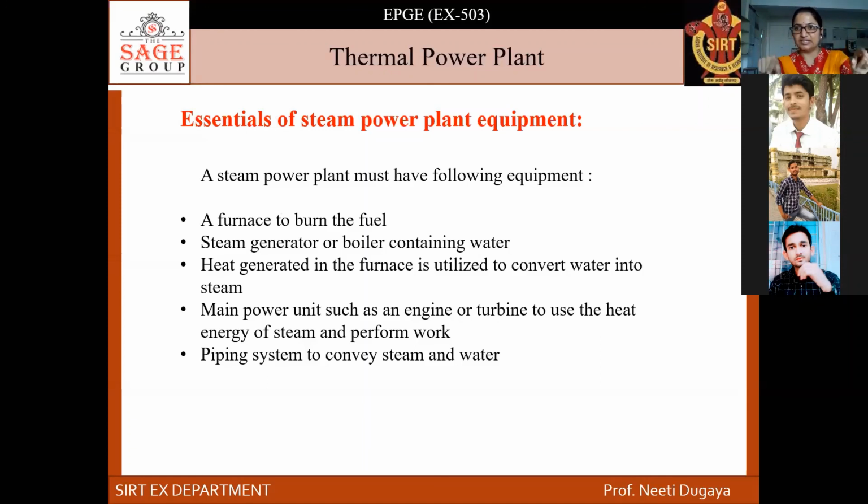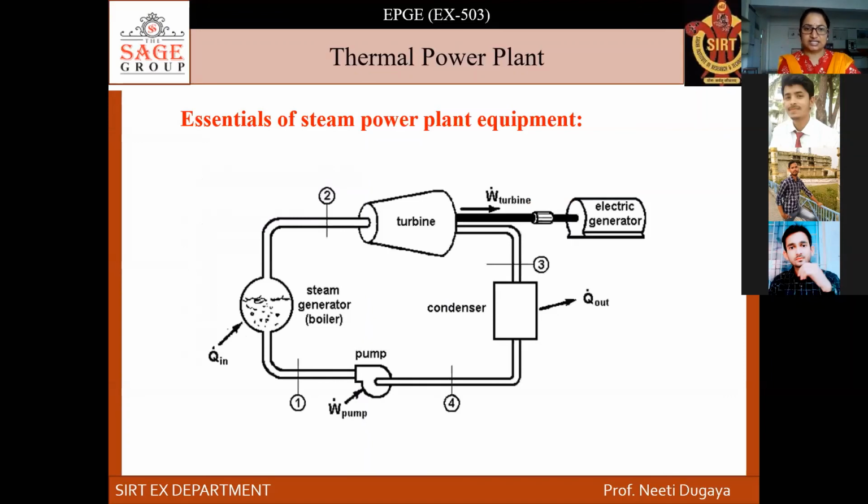We have seen that layout video, where the pipelines and the connectivity are. Here we have the ducts and the power pipelines. You can see how the steam is being transferred. This is the essential steam power plant equipment, the most basic diagram of a thermal power plant. We will discuss it in detail later, according to the steam, the essential things and the accessories, in the working of the steam turbine in the next classes.